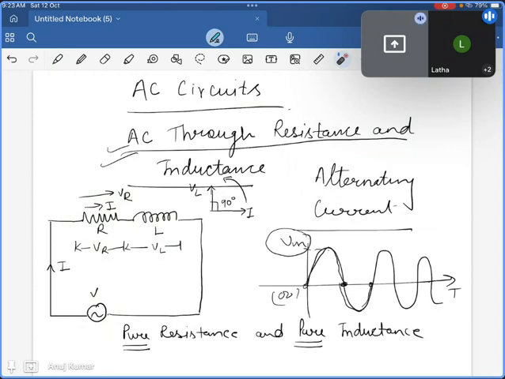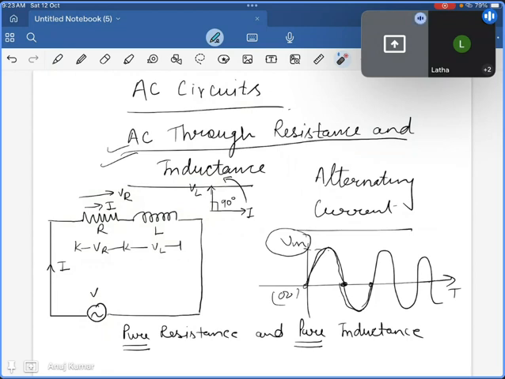But right now, what we have to understand is the role of the inductance. In a resistance, voltage and current remain in the same phase, not an issue. But whenever it is encountered with any inductance L, if current is shown through this phasor, you can say the voltage is shown 90 degrees leading the current.